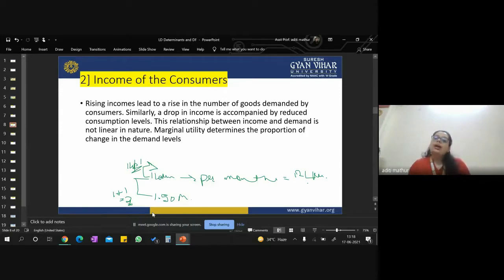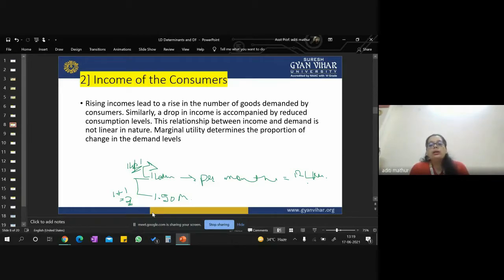So this is the effect of the income of a customer. And let's take an example of the worst situation. If that person is unemployed, he has been asked to resign from his organization, and he's not having that much money now. He's not earning. He's totally dependent on his savings, which he has made over a certain number of years.